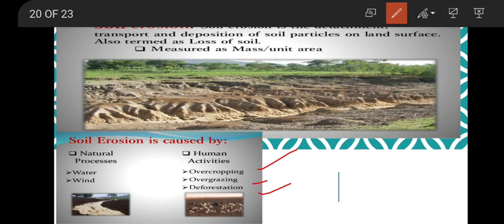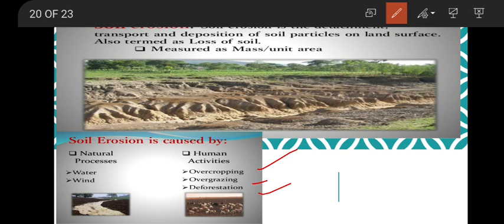And as you know, topsoil is fertile soil. Fertile means it is rich in humus. It contains nutrients which support the growth of plants. So that's why we should avoid making the soil loose by cutting down the trees and plants.